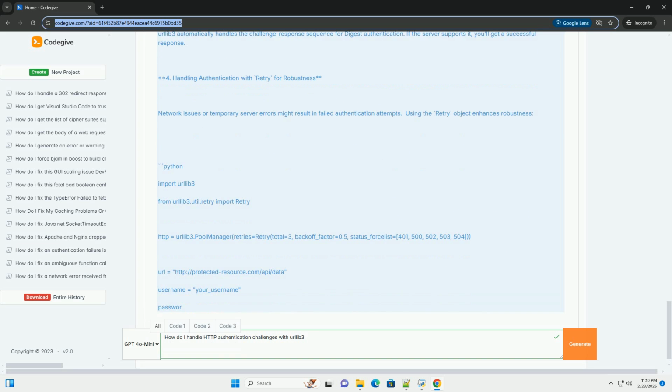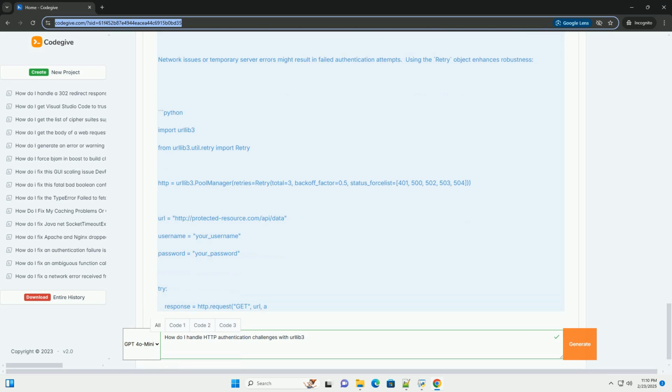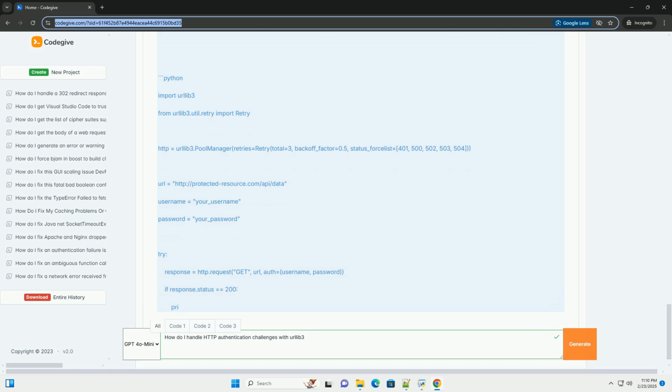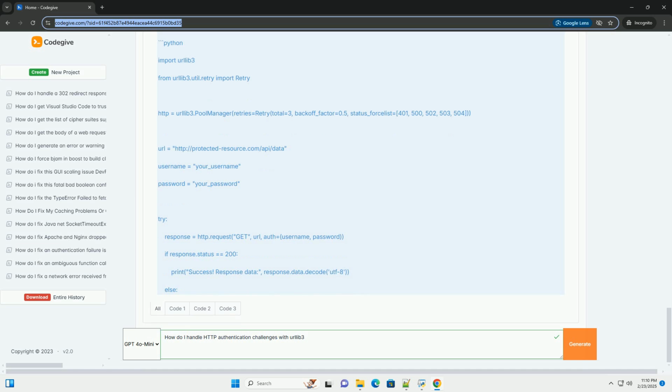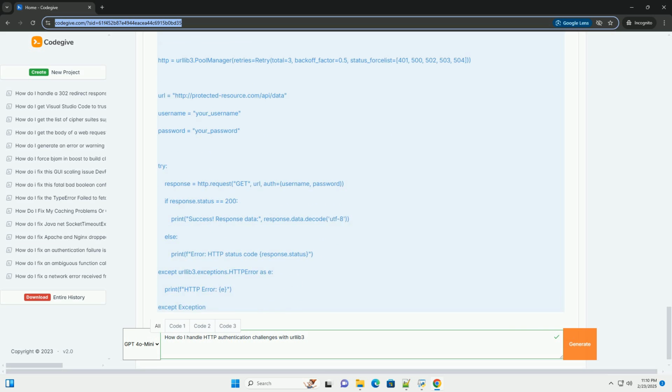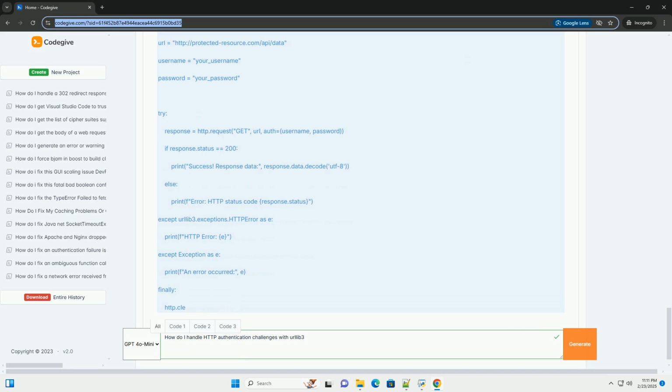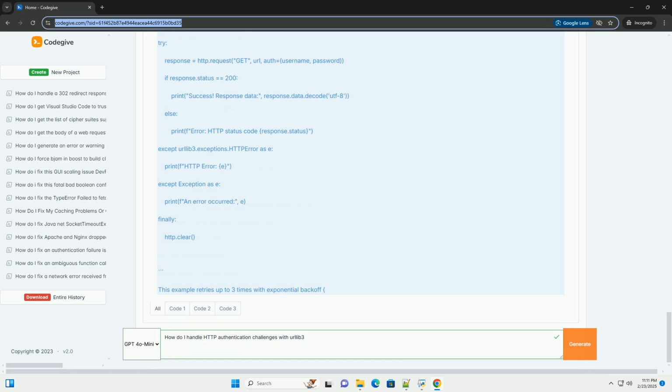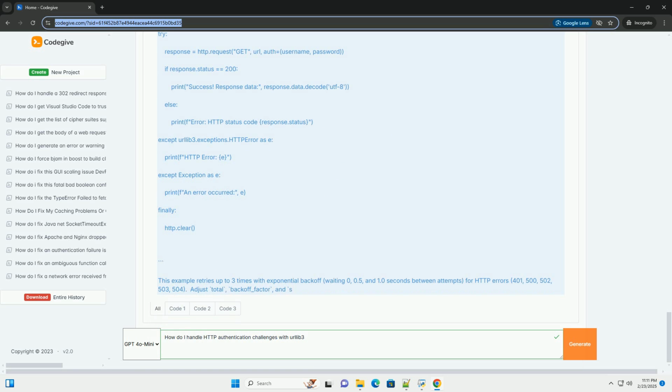2. Basic authentication with urllib3. The simplest approach is to provide credentials directly during request creation using urllib3.PoolManager. This method directly includes the credentials in the request. Remember that basic authentication transmits credentials in plain text. Never use this method over unencrypted HTTP connections.